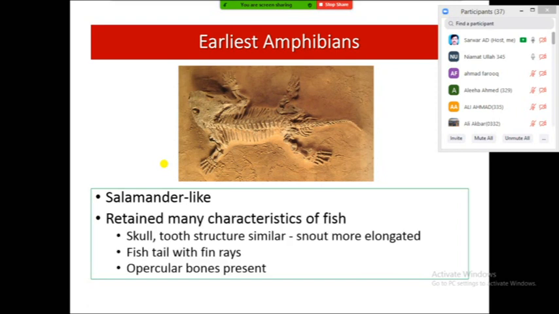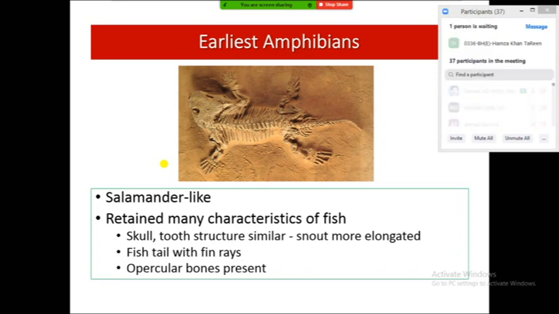They were slender and retained many characteristics of fishes. They had tooth-like structures in their skull, and the skull was snout-like and more elongated. They also possessed fin rays in their tails, as modern finned fish do, and opercular bones were present. It means they possessed some structures like the fishes, and other structures which made them animals that landed on the earth or in dry conditions.